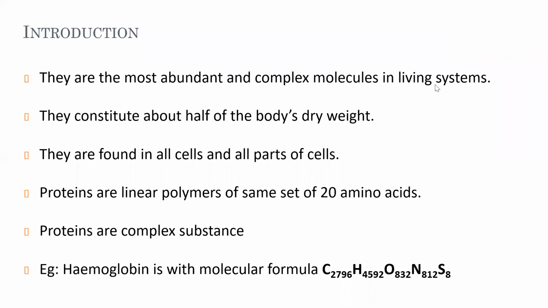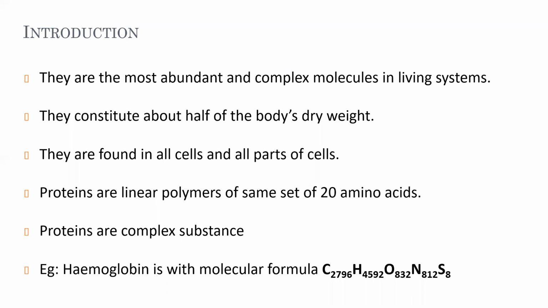So now, coming to protein, only about protein we are going to see in this class, where we will see about amino acids, different types of amino acids, examples for amino acids, and structure of protein and their biological functions. So all these things we are going to see in this chapter, which is protein. As an introduction, they are complex molecules and they are the most abundant, constituting about half of the body's dry weight. Even this point we have seen in the last class.